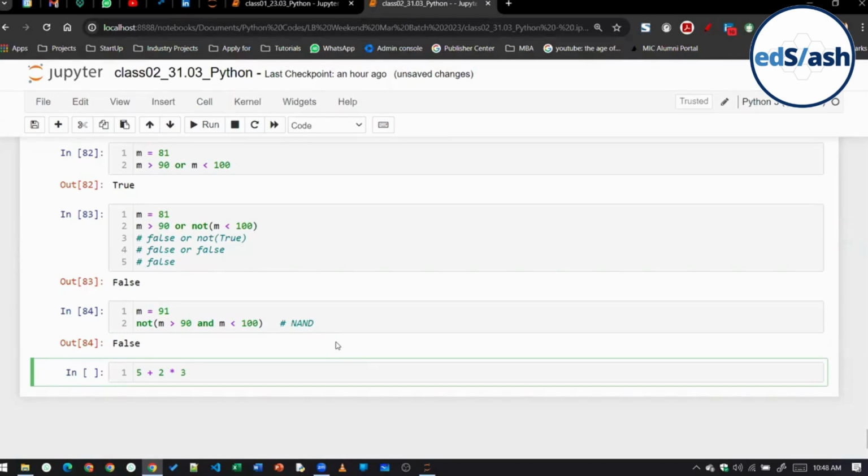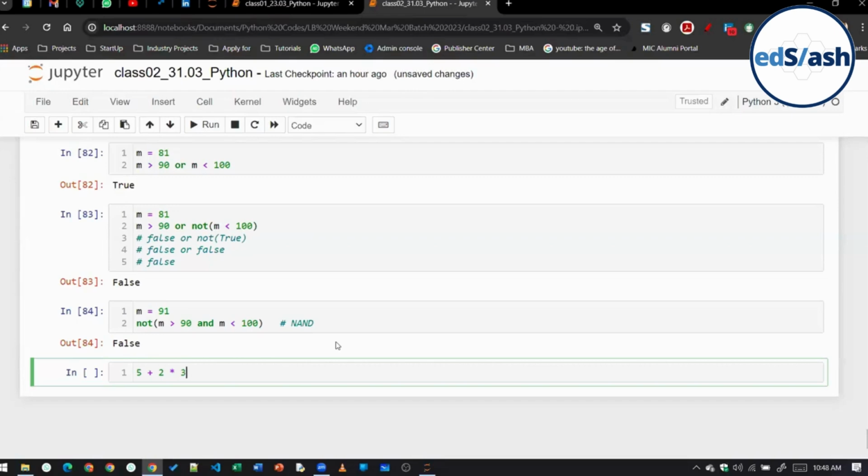So in this case, which operator will be taken first, class? Multiply, right? Now you're applying the DMAS rule: division, multiplication, addition, subtraction. All of you are applying the DMAS rule. The DMAS rule is basically present for this only. All of you know the BODMAS rule also, bracket of, right? BODMAS rule, perfect.